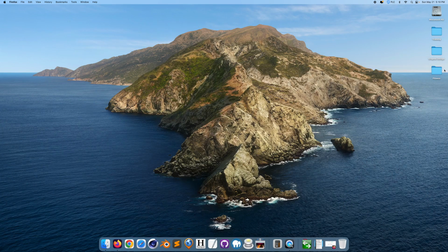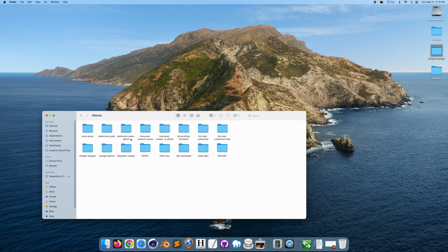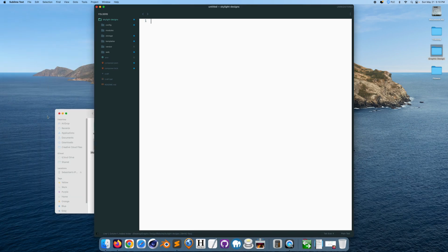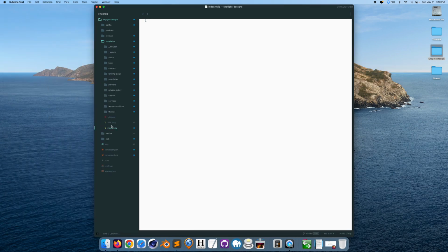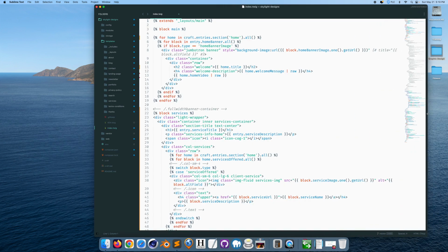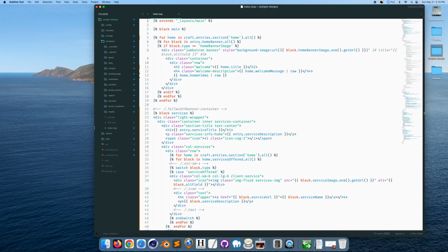So basically, I could show you the code. If I go to website, Skylight Designs, look at this. Go here, go here. This is the index. Now, this is Twig code. It's not extremely simple, but it's fairly simple because all I'm doing is fetching information from the database and displaying it on the front end. Most of the Twig code in red is just for loops, looping over things, fetching information from the database and displaying it on the front end.